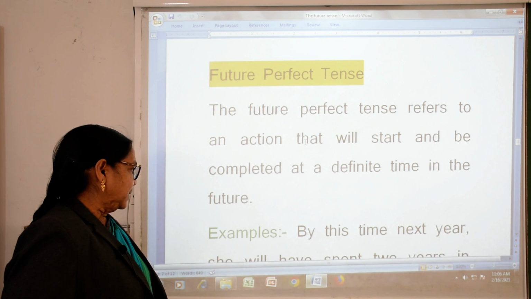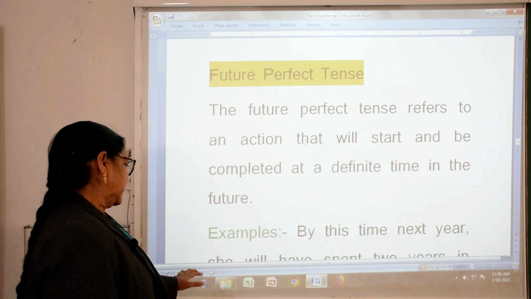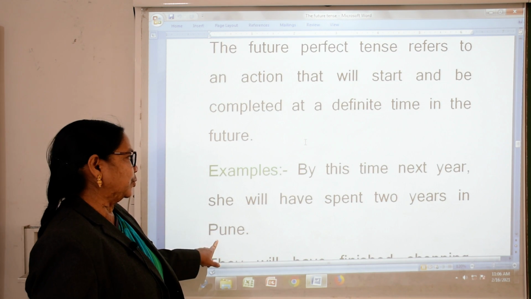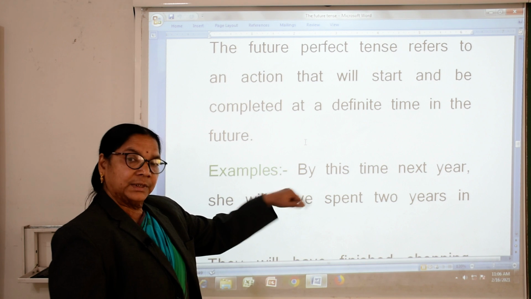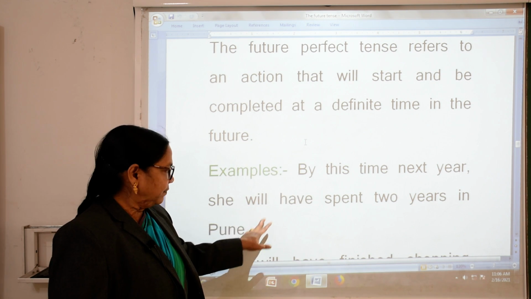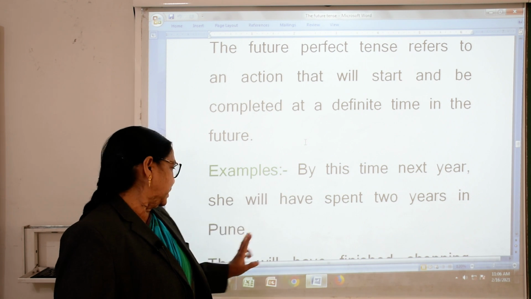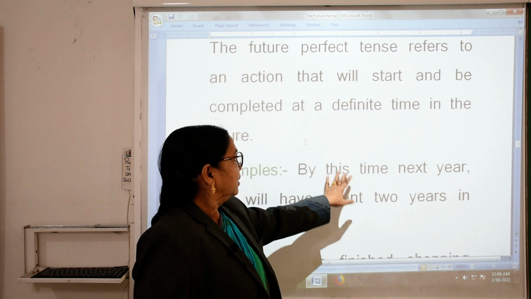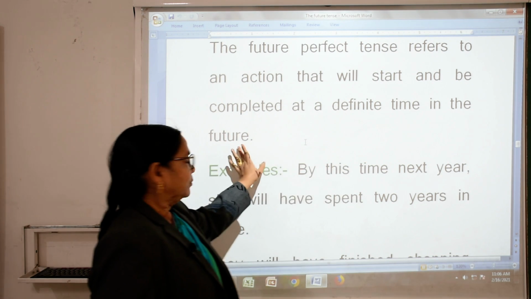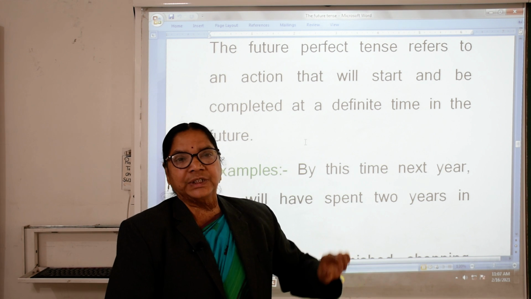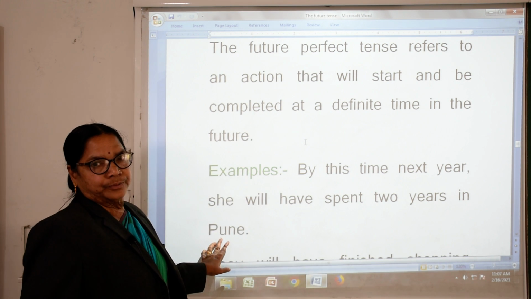Example: By this time next year she will have spent 2 years in Pune. See, a particular definite time in the future, she will have spent 2 years in Pune.